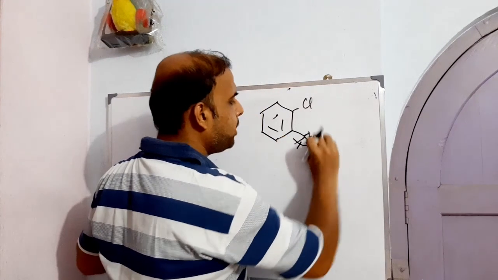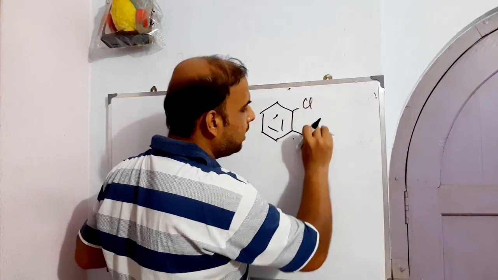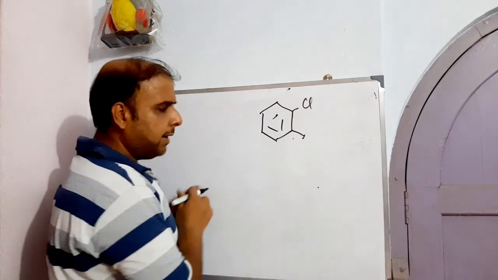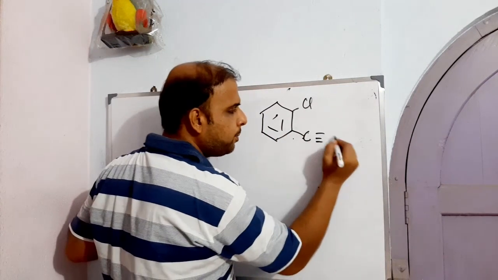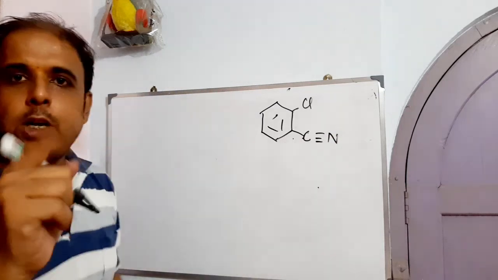Let us just remove this portion. So what is left in the process? We have a carbon, right? We have a carbon. So likewise, let us just put C triple bond N. So this is found to be one of the starting material.